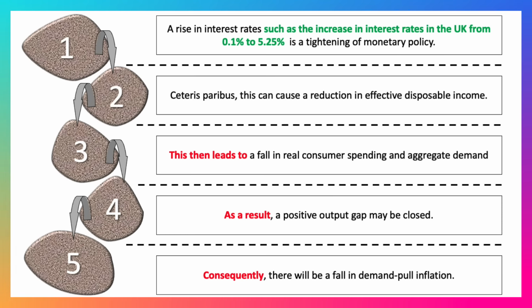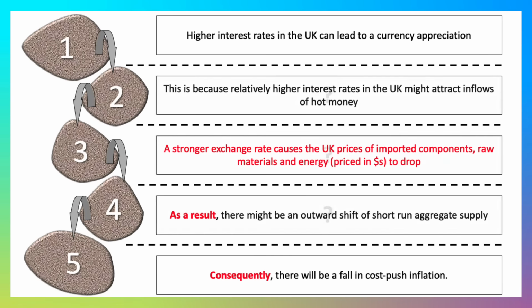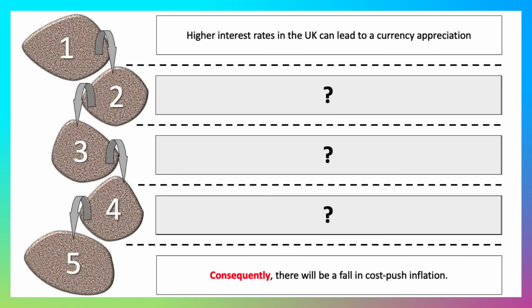You might want to put an extra link in there about the fact that weaker demand makes firms less likely to raise their prices because demand becomes more price elastic, consumers become more price sensitive, and so on and so forth. But there's a nice little connective chain there. A second connective chain could be to do with the impact of interest rates on the exchange rate and then inflation. So higher interest rates in the UK can lead to a currency appreciation.